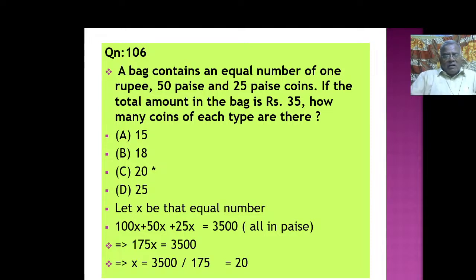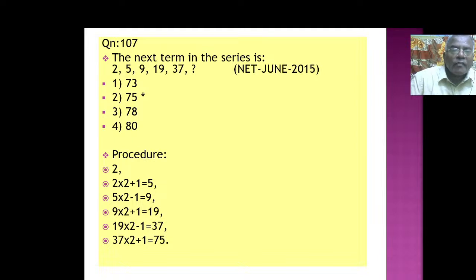Now add this side. So 175x. 175x is equal to 3500, X equal to how much? You just calculate. 350, 175, 2, isn't it? 2 into 2, 175, 350. So 20. X equal to 20. So how many coins of each type are there? 20 coins of each category will be there.